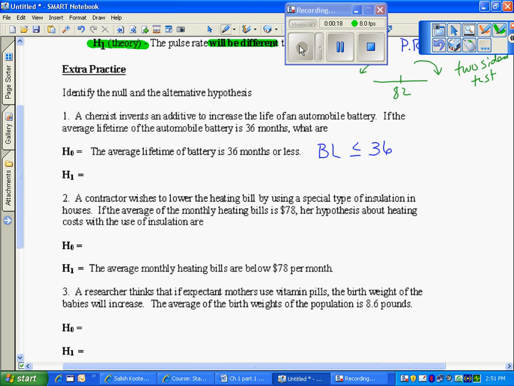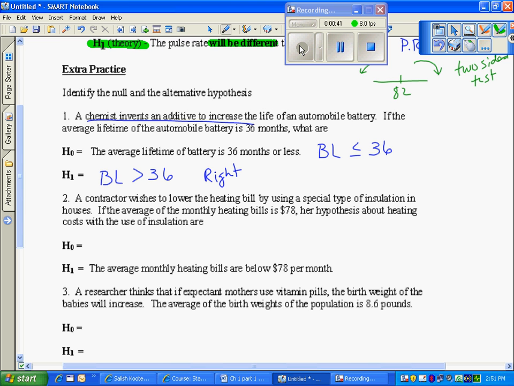The researcher is proposing that the additive is going to increase. The chemist invented it to increase. So that would say the battery lifetime is greater than 36. In other words, they are testing to see if the evidence is going to land on the right of 36.